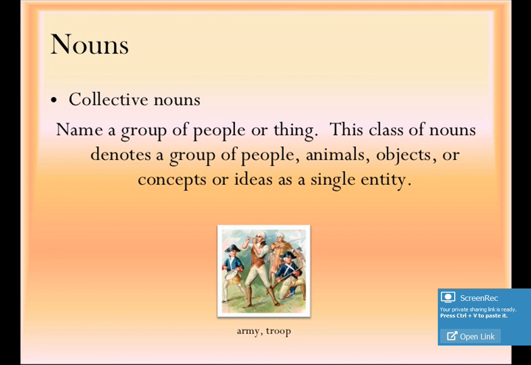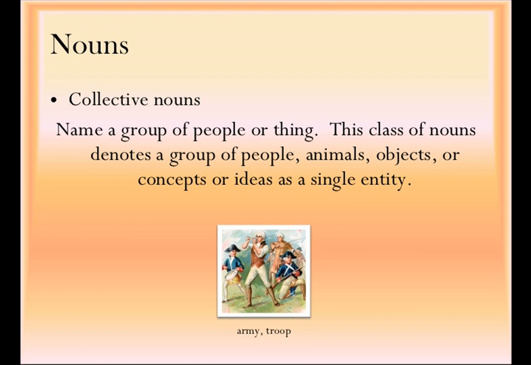Then we have collective nouns. They name a group of people or things. This class of nouns denotes a group of people, animals, objects or concepts or ideas as a single entity. So collective nouns are nouns that are easy to remember because they stand for groups.